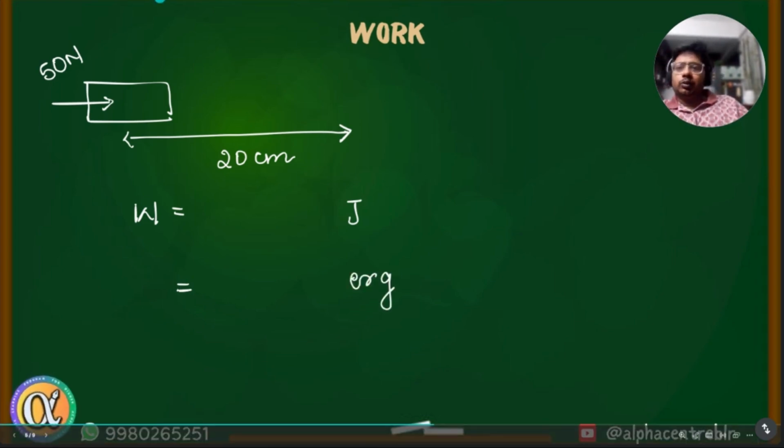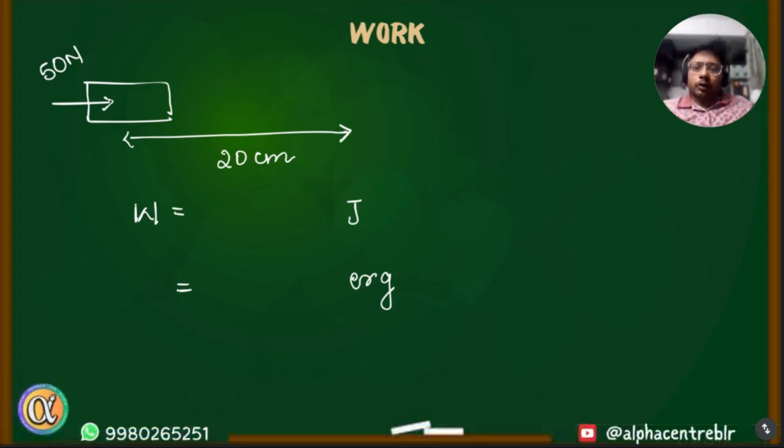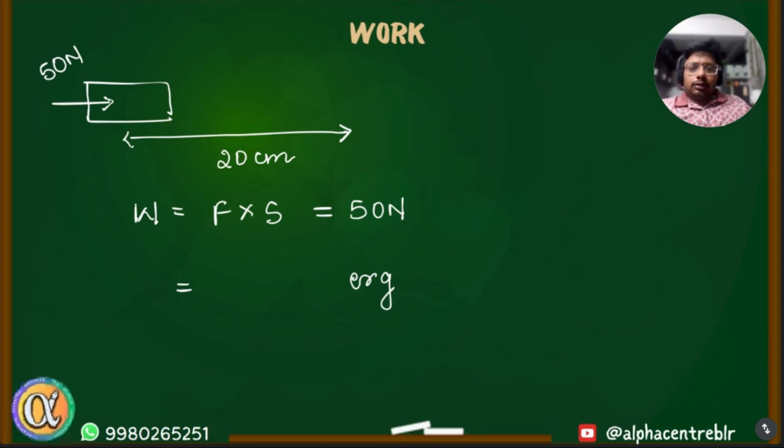So first in joules, what's the work done? For joules, we do force into displacement, and force is 50 Newton, and 20 centimeter means 0.2 meters.